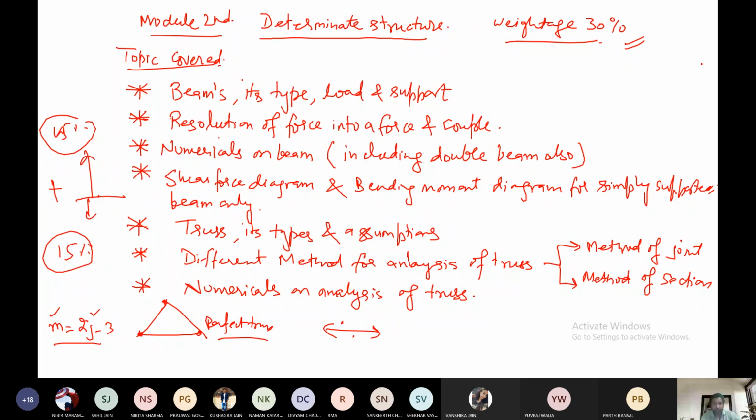And I have told you this truss is a structure in the form of a triangle. Then we have to discuss the types, perfect truss, imperfect truss, which will be discussed in detail when we come to that topic. Then assumptions, and this part comes in the theory. So now I am telling you the theory part also. In the theory, what is beam, how many types of beam are there, what is load, how many types of supports are there. So this all comes in the 2 or 3 marks in the theory. So you have to learn them.